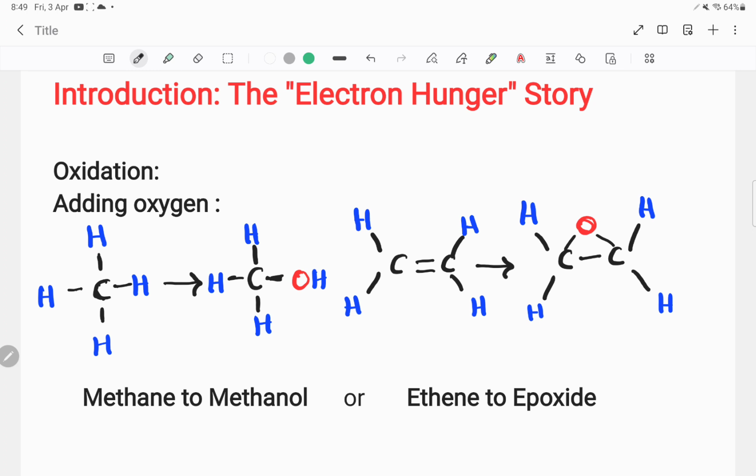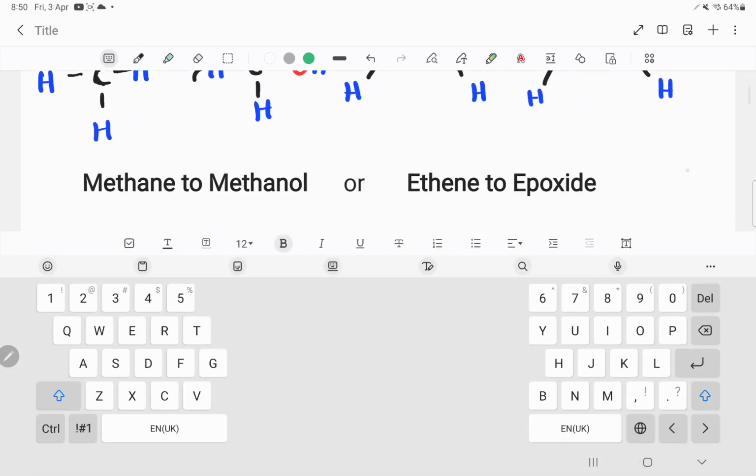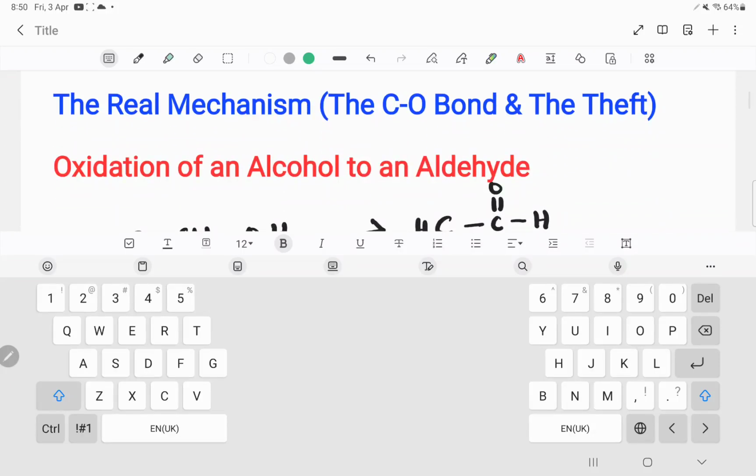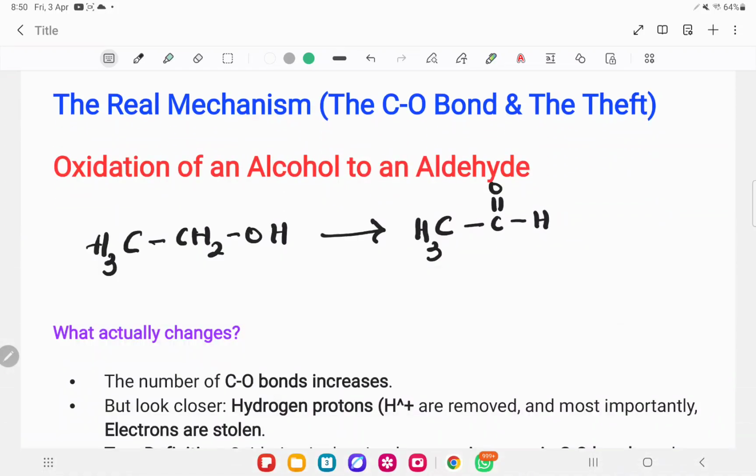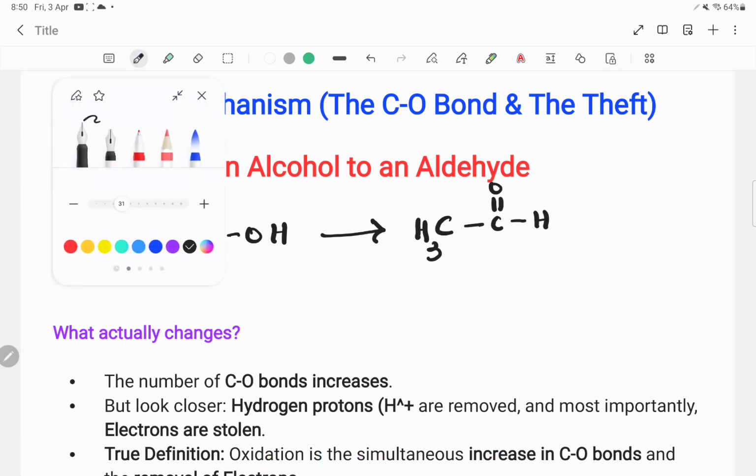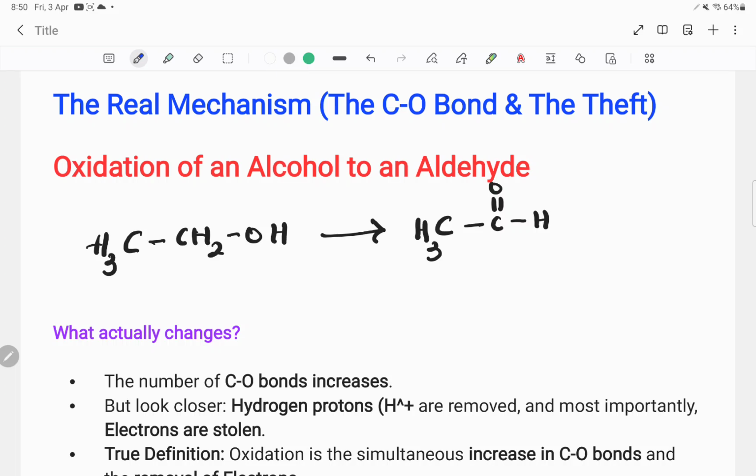What about the conversion of alcohols to aldehyde? Let's see that. So here, ethanol, CH3CH2OH, after reaction is converted into aldehyde. Let's see, is any new oxygen atom added in this reaction?